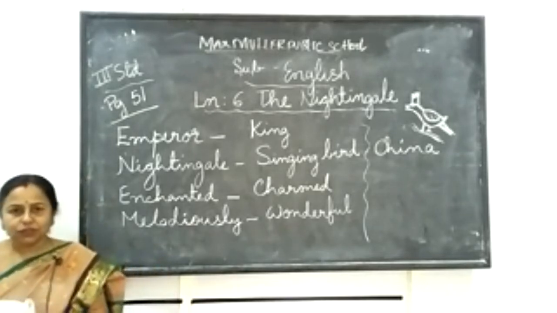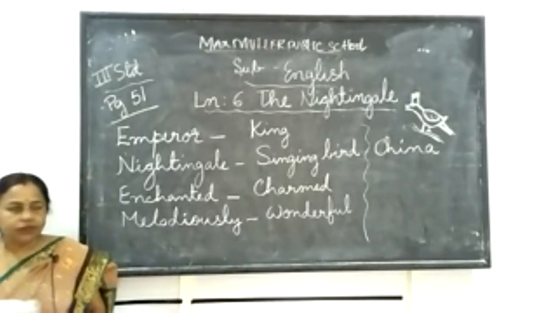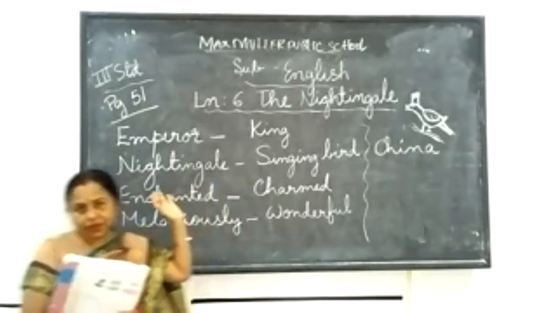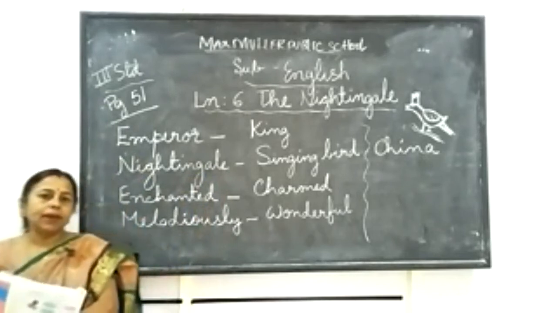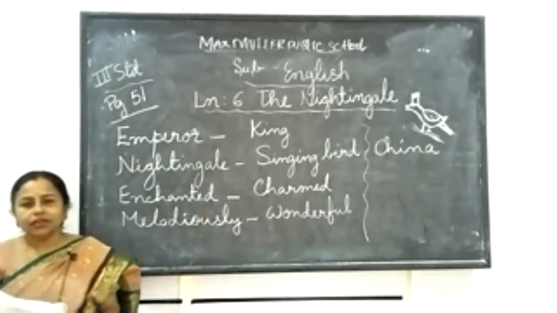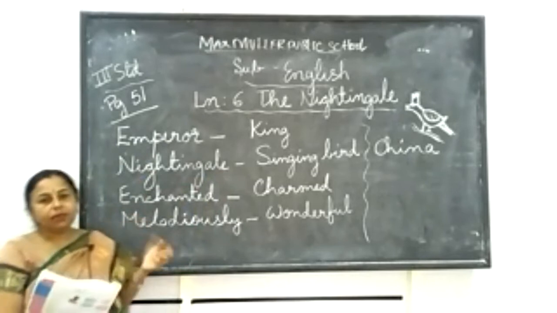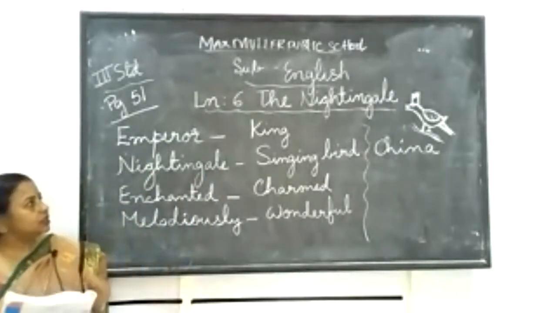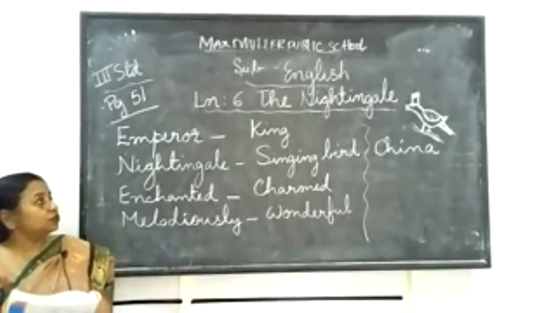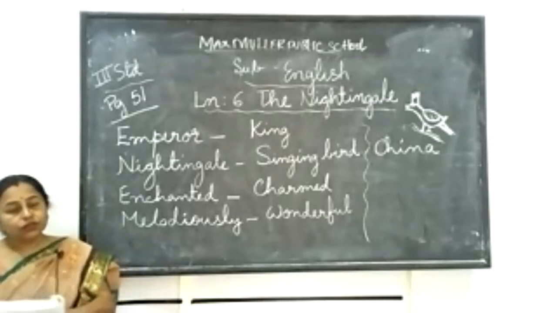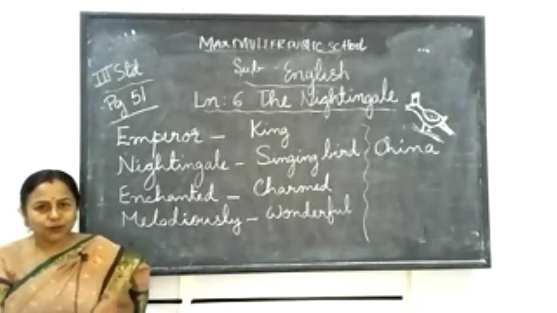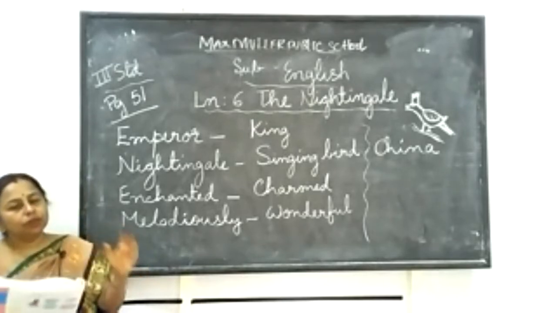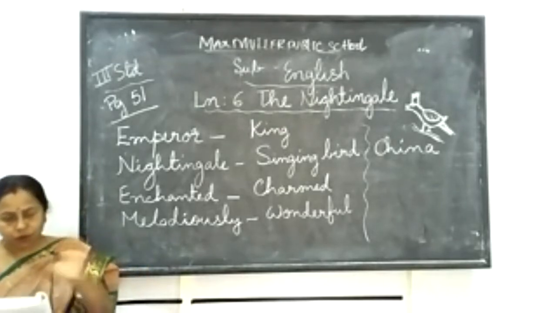So up to here you understood. Long back, in China, one country, there lived one emperor. Emperor means king, in a beautiful palace. Nearby the palace, there was a forest. Every day, many birds used to visit the palace. Among them, one singing bird was the nightingale, whose voice was very beautiful. One day, the emperor also heard the voice and he was very curious to know. So he ordered his servants to bring the bird to the palace. Up to here you understood.